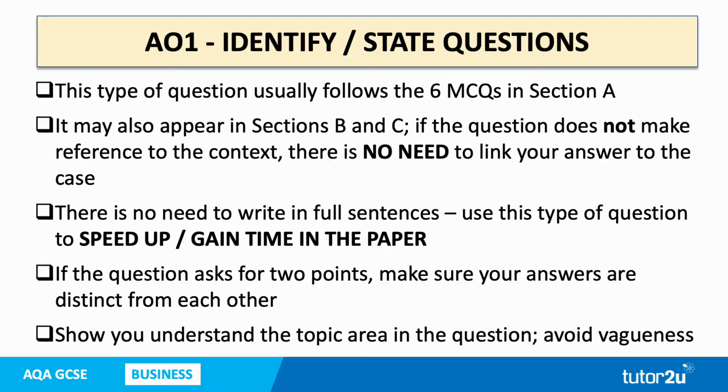This is obviously sections B and C. Section A, there is no context anyway. But remember, wherever the identify or state questions come up, there's no need to write in full sentences. So you can use these types of questions to speed up and gain time in the paper. If the question asks for 2 points, just make sure that your 2 points are distinct from each other.